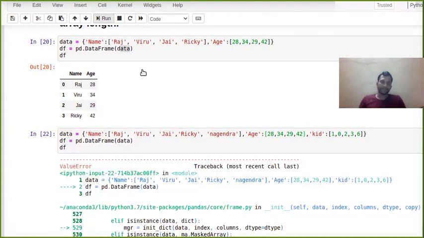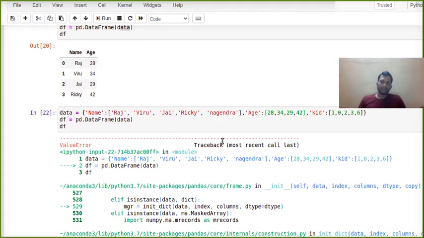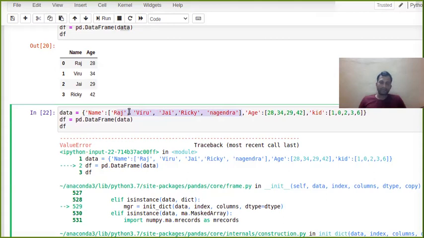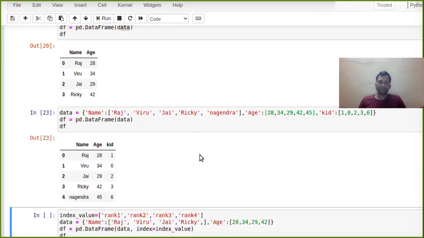So it's an error. Here you have to give an equal number of elements in all, like in name I have 5, so here it should also be 5. So I should give something. Okay, I gave some value.